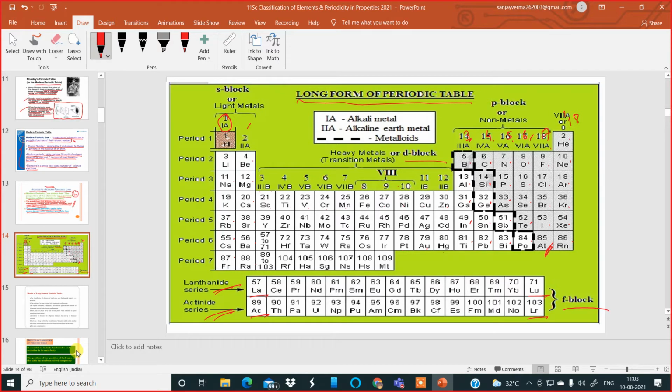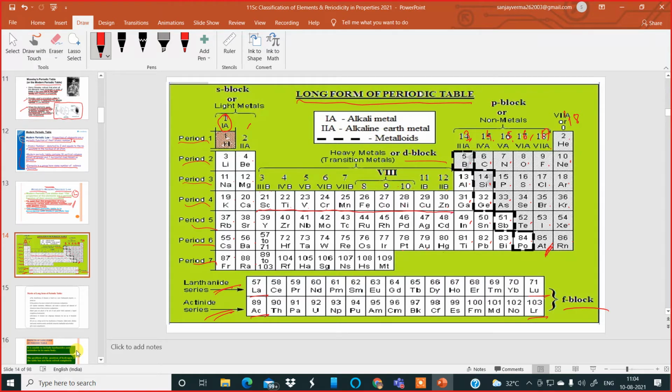Now this is how the long form of the periodic table looks, which is classified into groups and periods. How many periods are there? There are 7 periods. With time and experience, slowly you will get to know and learn and memorize the elements by heart according to the groups. Now you are in class 11. You should know at least the elements belonging to particular groups, just leaving out the D block. For the D block, I'll request you to learn this series by heart.